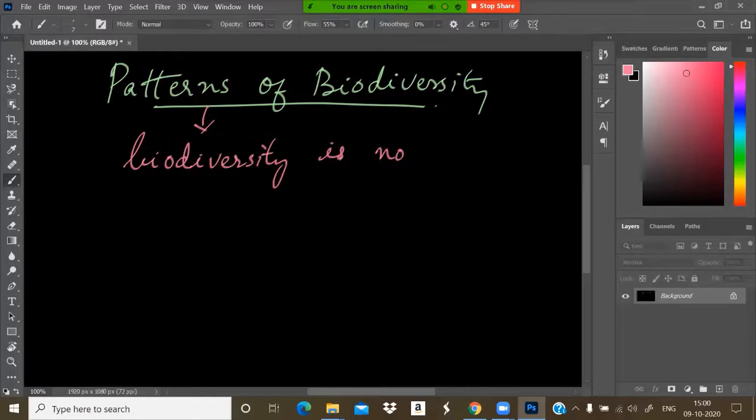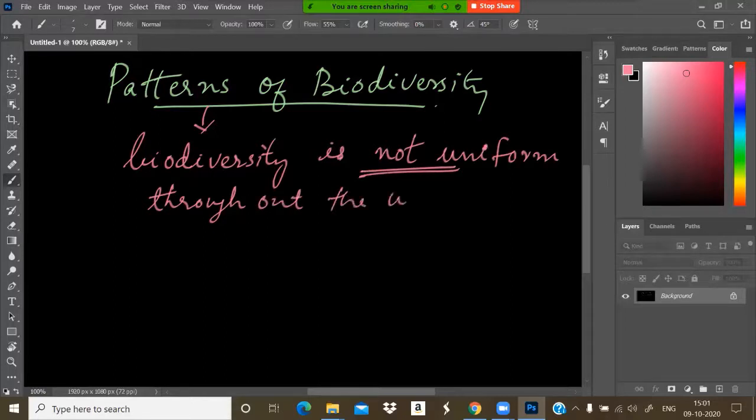Biodiversity is not uniform throughout the world. Why is it so? What is the reason? Because there are some reasons.